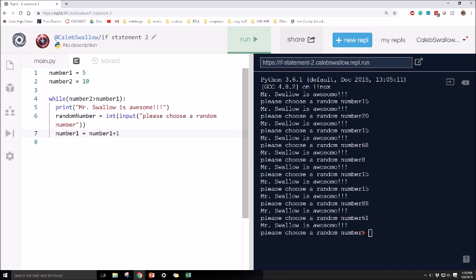So there's the basics of how to use a while loop. It's just like the if statement. It tests something, and then whatever's after the colon it will do as long as this test is true. So you can type in true, and then it'll continually run till the end of time. But the best thing to do is use variables, and then use the variables to make it so the loop only runs a number of times.